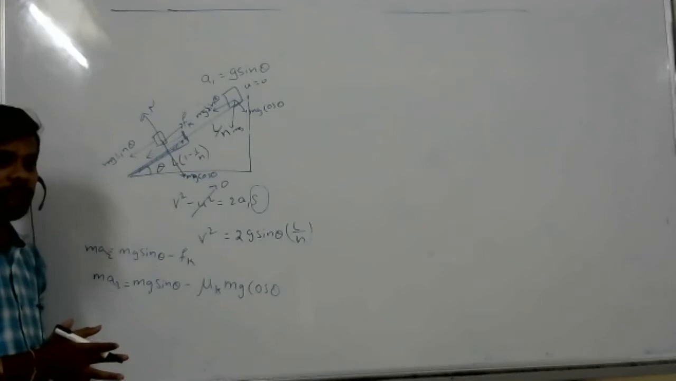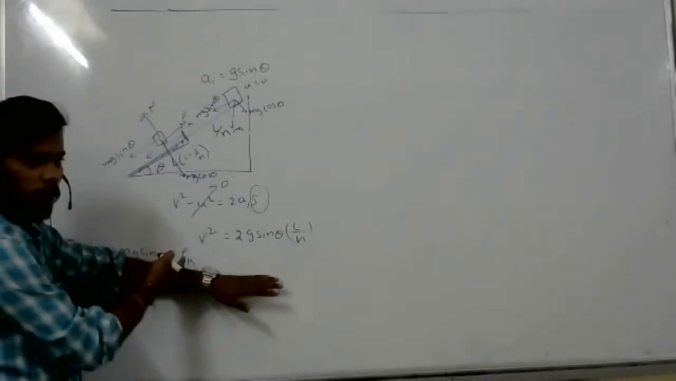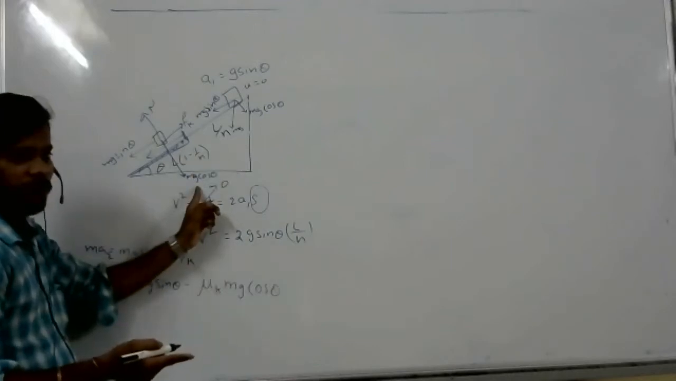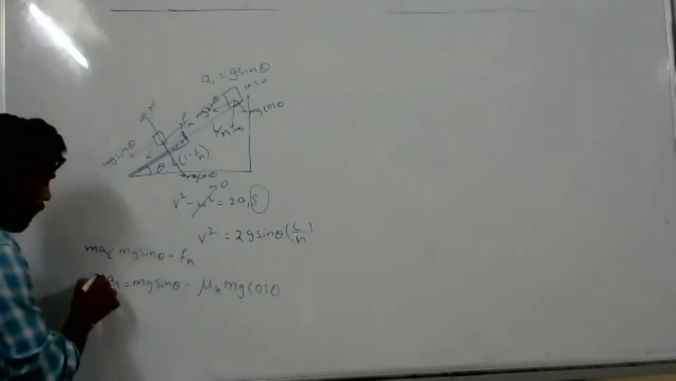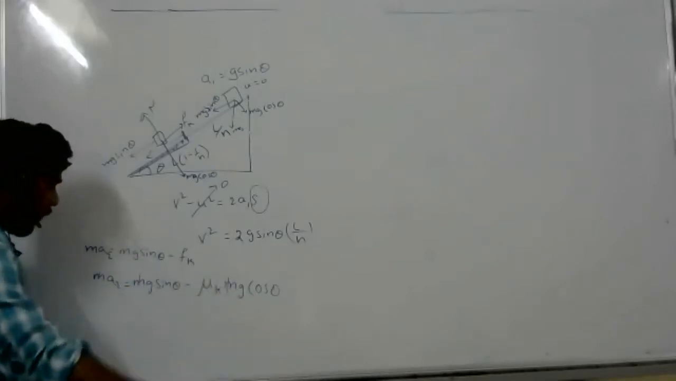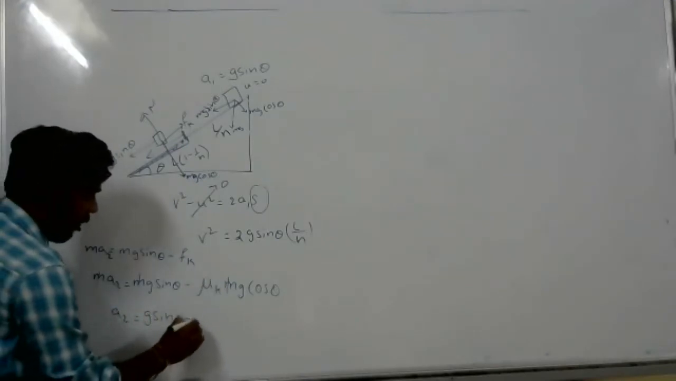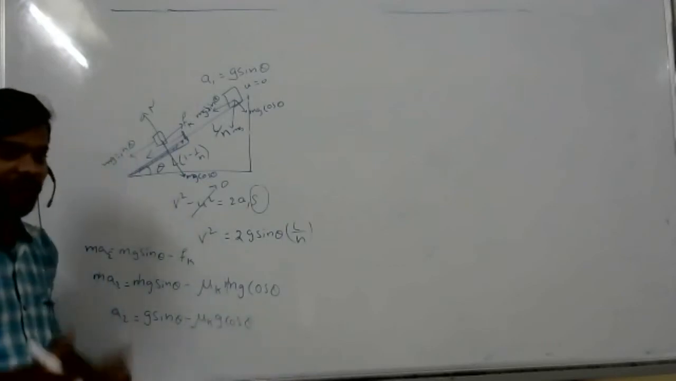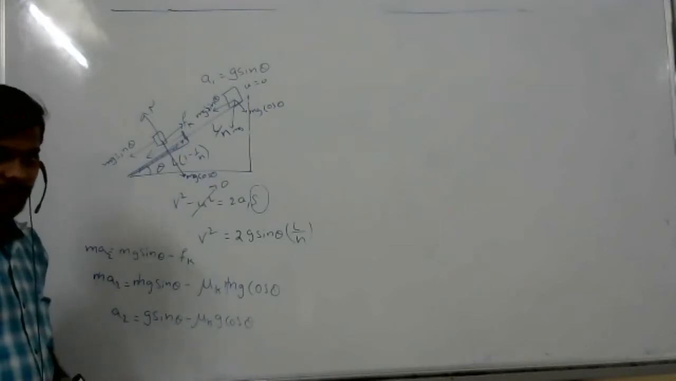Sir, could you explain this once more? Not the full parts, just the friction. Friction, right? So the friction force formula is what? Mu k N, right? Yes, sir. N means what? Mg cos theta. That's what I have given. Now remove m. So A2 equals g sin theta minus mu k g cos theta, right?